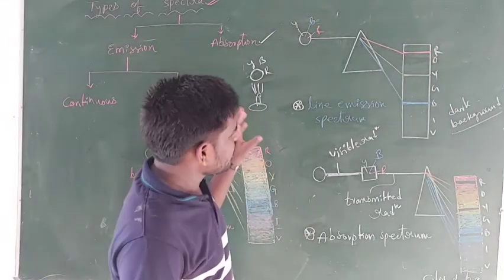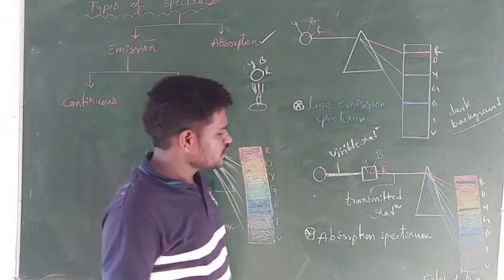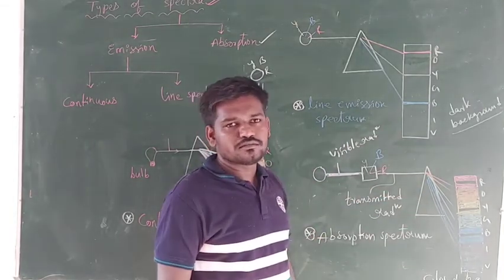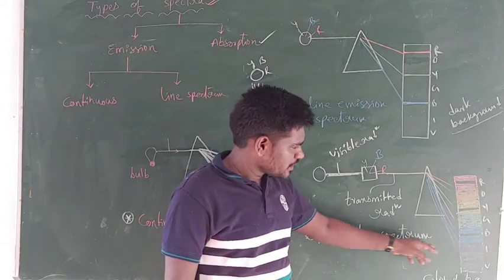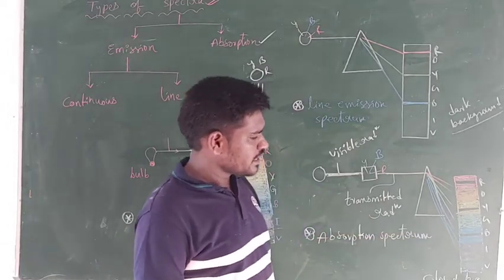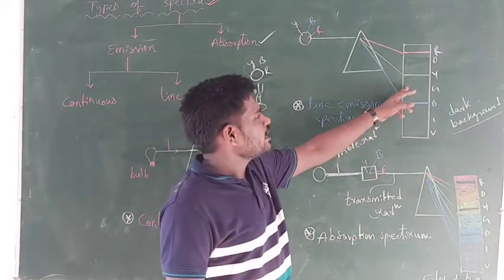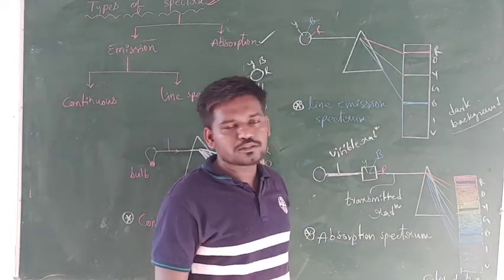So line emission spectrum and absorption spectrum are negatives of each other. You know guys, this absorption spectrum is also known as line absorption spectrum.